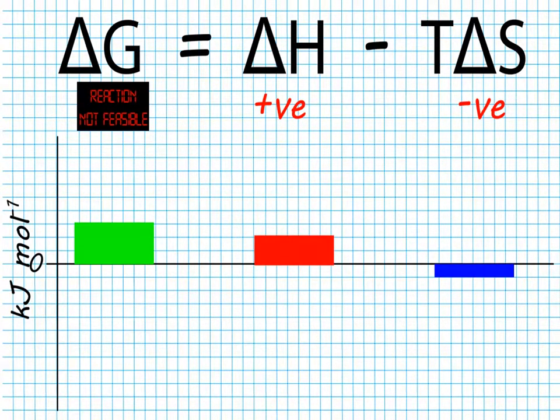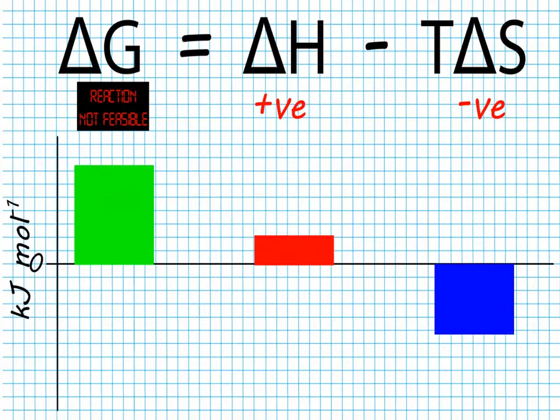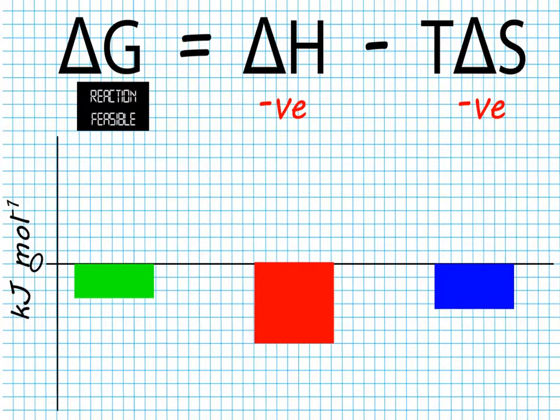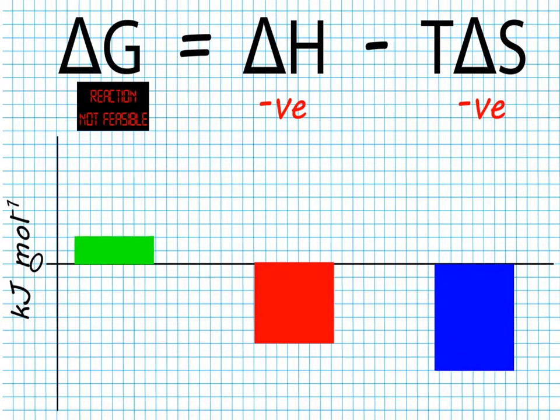When delta H is positive and delta S negative, the reaction is not feasible, since it does not matter what we do to the temperature to change the size of the second term, we will never be able to make delta G negative. When delta H is negative and delta S negative, at lower temperatures, the second term will be smaller in magnitude than the enthalpy term, and so delta G will be negative and the reaction will be feasible. However, if we increase the temperature, this will make the second term larger in magnitude until it becomes greater than the delta H term, and delta G becomes positive and the reaction is not feasible. The reaction will only be feasible, therefore, at lower temperatures.